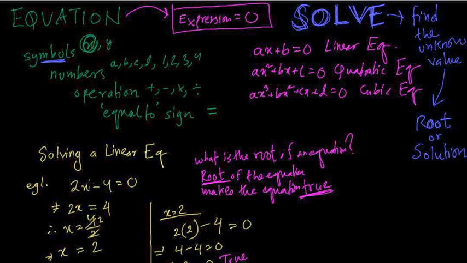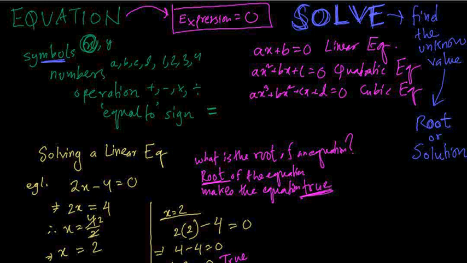Minus 4 is minus 2. Now minus 2 is not equal to 0, so that is not true. So another way of defining the root of an equation is that value of x, or the variable, which makes the equation true. So when you solve a linear equation, you send everything to the right hand side and you solve it.